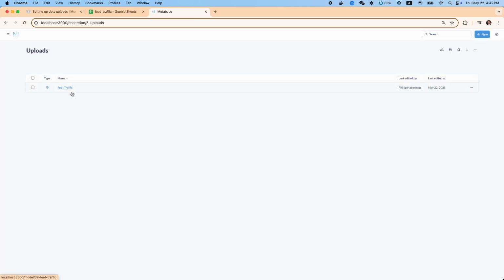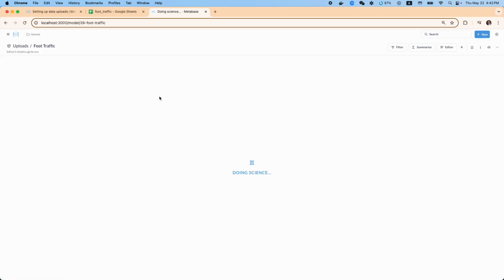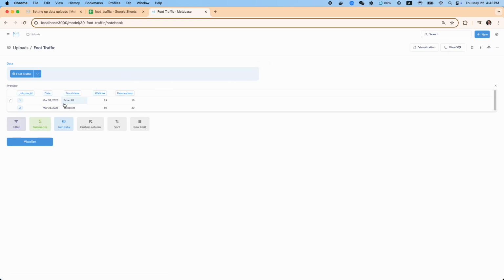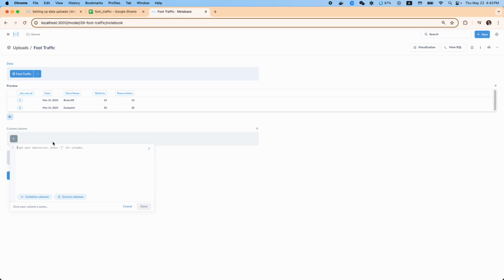Once the metadata looks good, we can start building out questions and dashboards. I like to pin my models to the top just for easy access, but that's optional. We can either go to the editor button here to create a question, or we can click new and then question. Okay, let's preview our data just to make sure everything is okay. We have walk-ins and reservations, but we also want to know the total amount of guests, so we're going to create that column. So we'll type in walk-ins plus reservations and give it the name total.